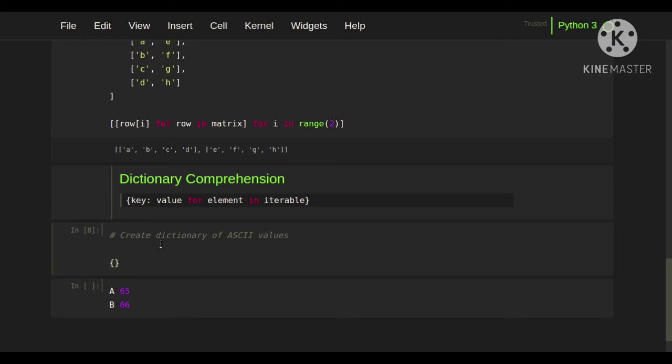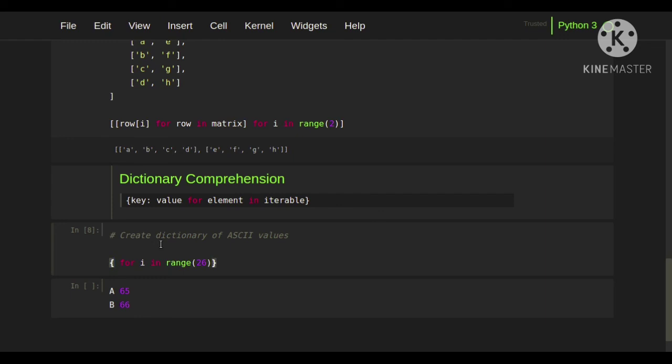Now we are going to create a dictionary of ASCII values. For doing this, first we have to give these curly brackets which represent a dictionary. Since 26 alphabets are present in the English alphabet, we are going to run this for loop 26 times, for i in range of 26. So this will run 26 times, and then our key is this character.